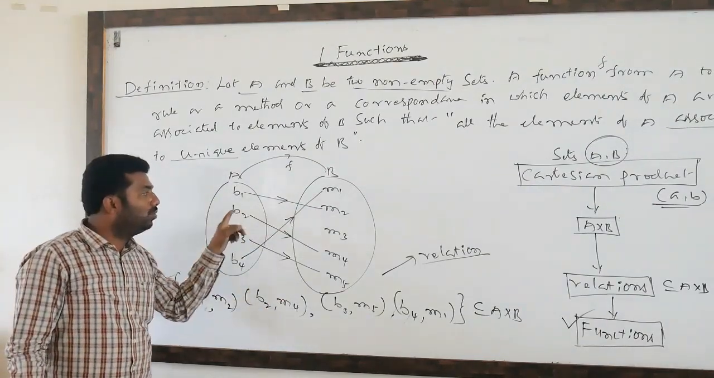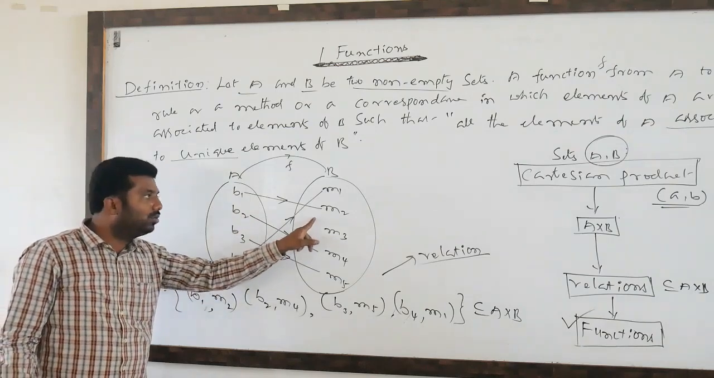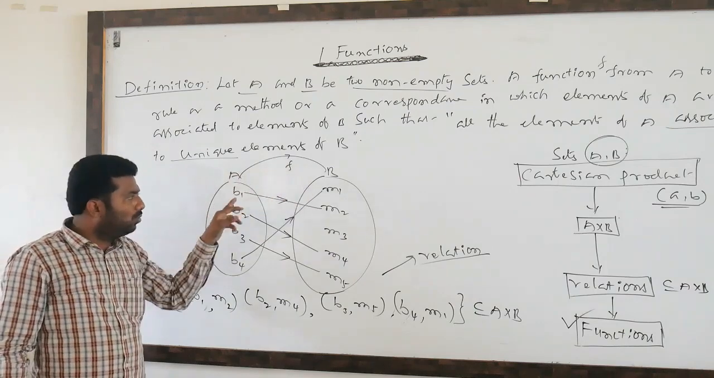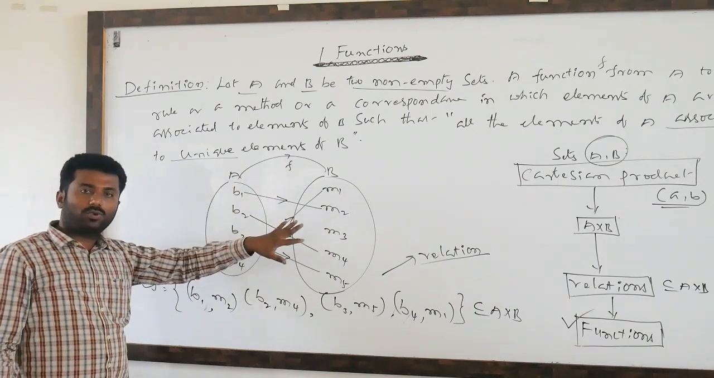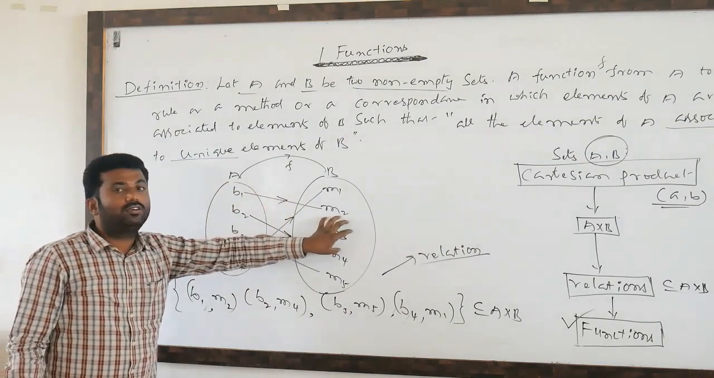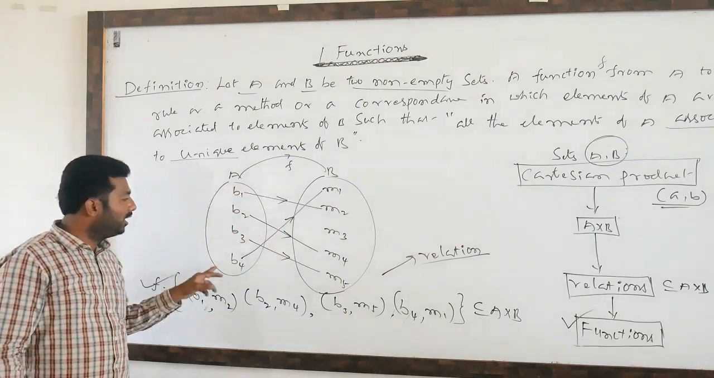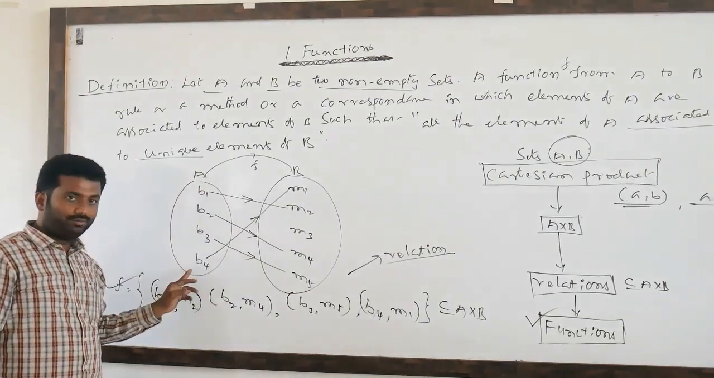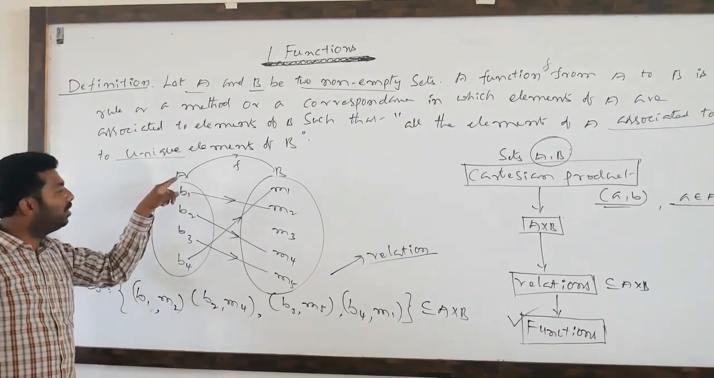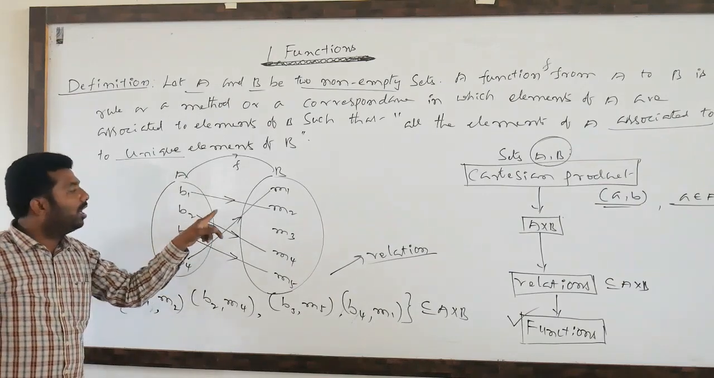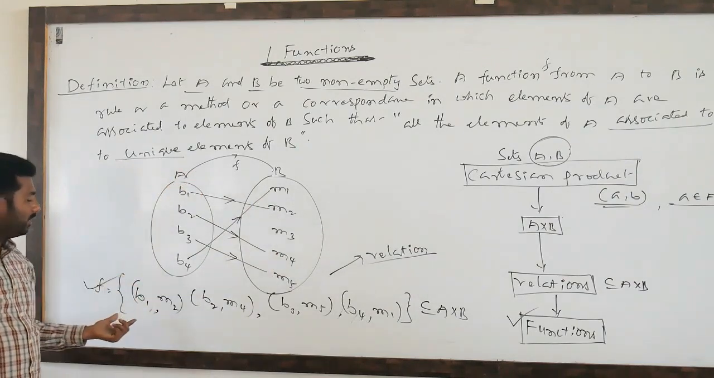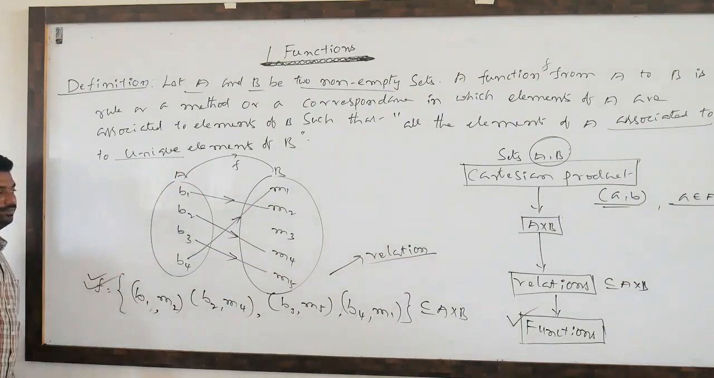If A and B are two non-empty sets, a function f from A to B is a rule or a method or a correspondence. How is it a correspondence? Elements of capital A are related to elements of capital B. How? All the elements of A, like all the babies, should have a unique mother. All the elements of capital A are related to unique elements of capital B. Then only we can say that this relation is a function.